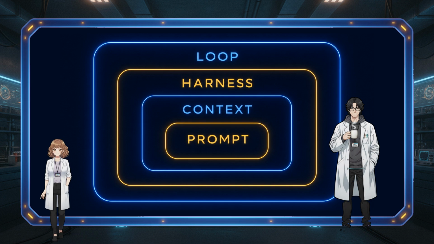Does the top layer replace the one below it? This part matters. It doesn't replace it, it wraps it. You still need the prompt and the context. The loop sits on top. So they nest? And to turn that top layer, the loop, into something that actually runs, you need 5 parts.